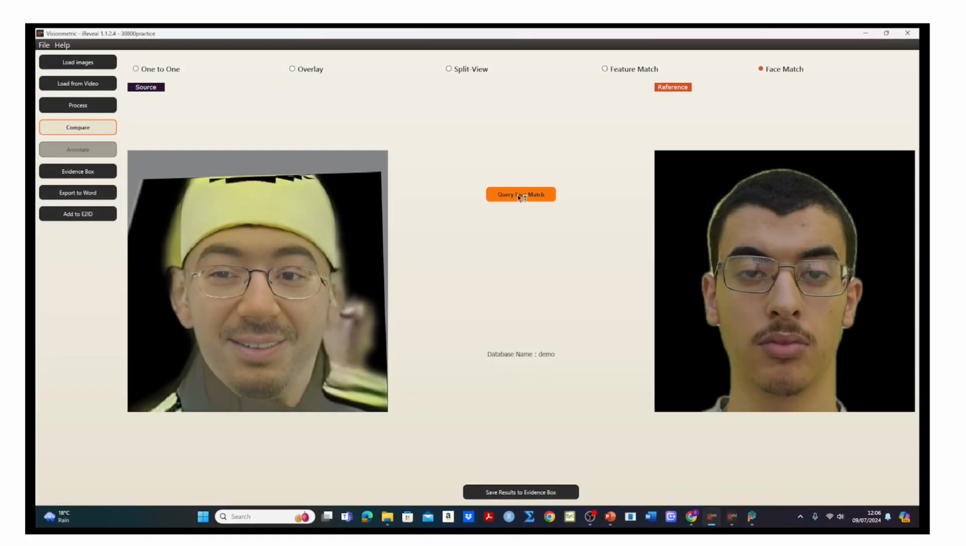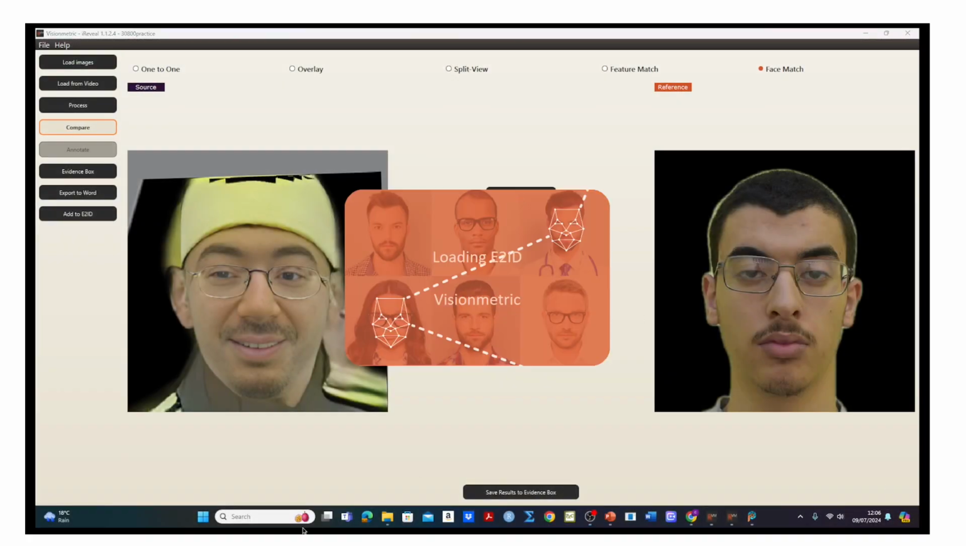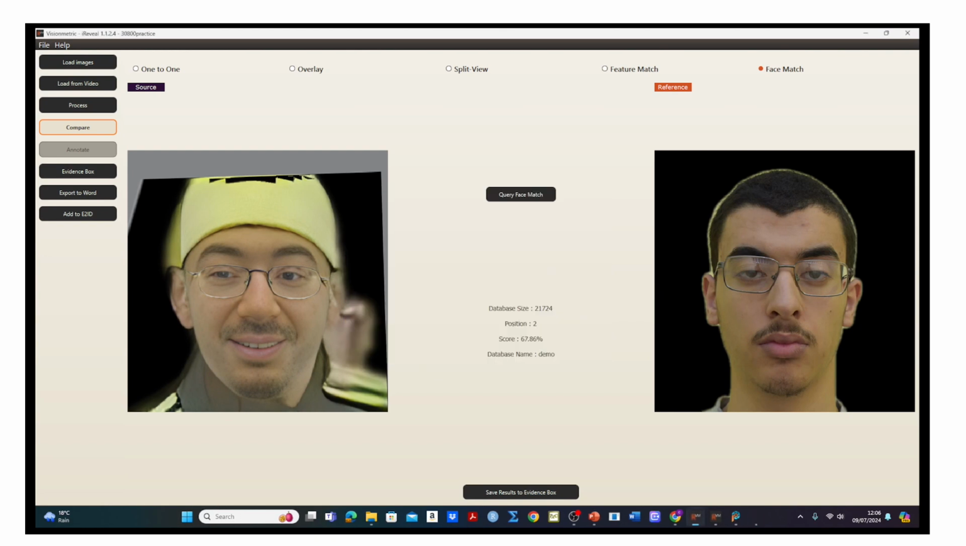iReveal's fully automatic face matching system enrolls the reference and ranks the similarity of the source image against all faces in the database. In this case, the source image was ranked second from a database of nearly 22,000 images, providing strong evidence for similarity. iReveal comes with its own large test database. This can be easily augmented or supplanted by a user's chosen data.